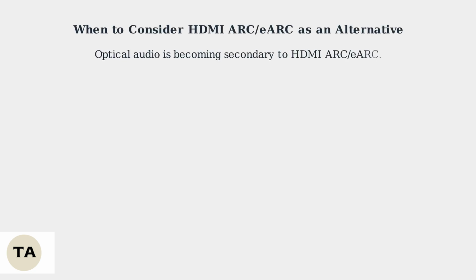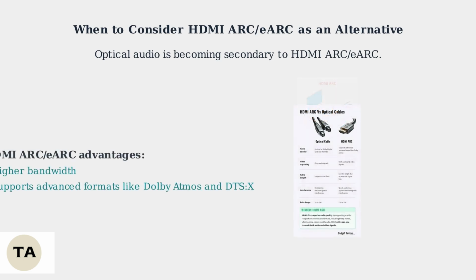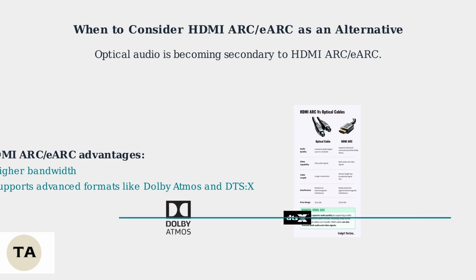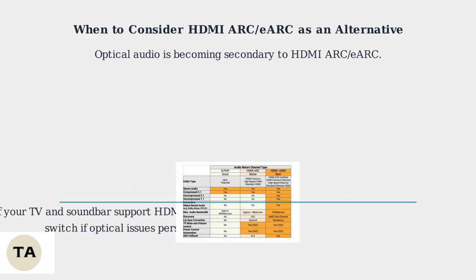Optical audio is increasingly becoming secondary to HDMI ARC and eARC connections. HDMI ARC, or audio return channel, allows audio to travel back through the same HDMI cable that sends video to your TV. HDMI ARC and eARC offer higher bandwidth than optical cables, supporting advanced audio formats. This includes immersive surround sound like Dolby Atmos and DTS-X, which optical cables cannot handle. If your TV and soundbar both support HDMI ARC or eARC, it's generally a better option than optical. Try switching if you experience ongoing optical issues.